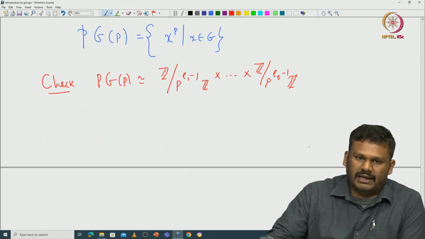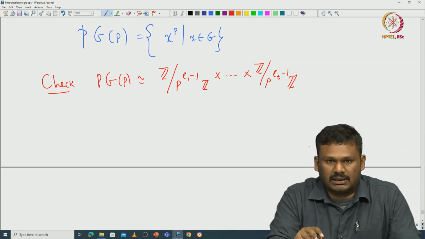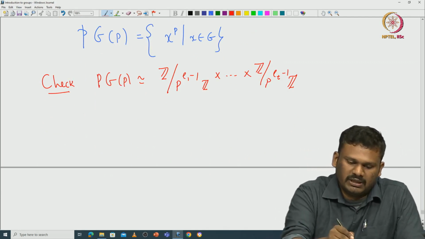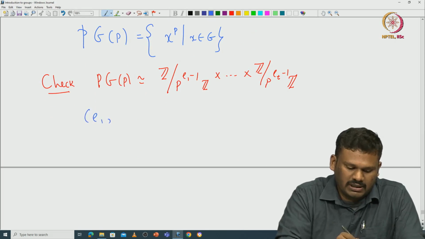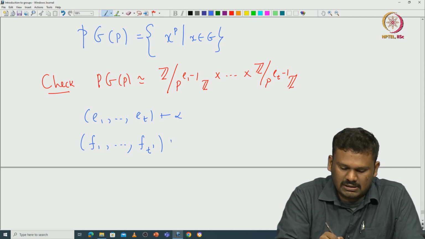Okay. So, in case you have two different partitions that correspond to the same group, then what will happen? Let us call them e1 etc. et. So, this is the first partition of alpha, and the second partition, call it f1 etc. ft'.